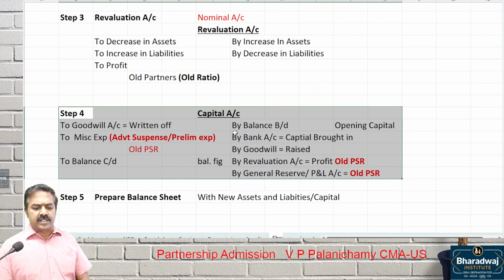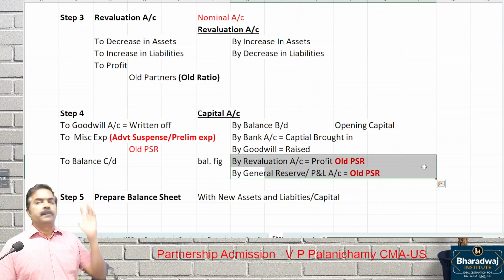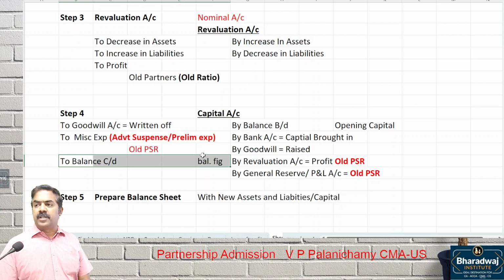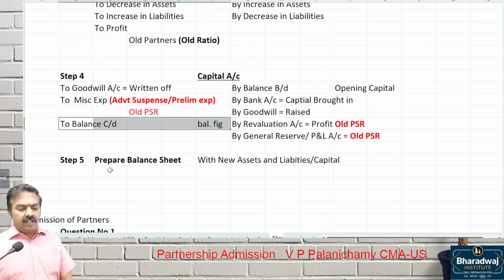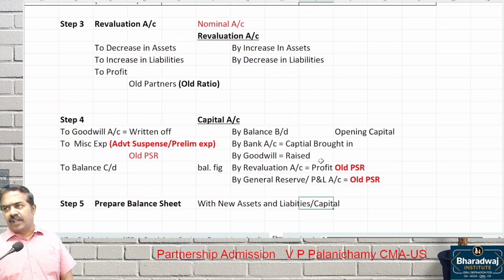Just simply to understand, old opening balances are there. New partner brings in capital, share of goodwill, share of revaluation profit. The old profits are distributed to old partners. If goodwill is written off and losses are written off, it is debited. Then you get what? Closing balance that will appear in the new balance sheet. Then prepare which one? Balance sheet with new assets, liabilities, and which one? Capital. These are the 5 steps you will apply in any exam question.